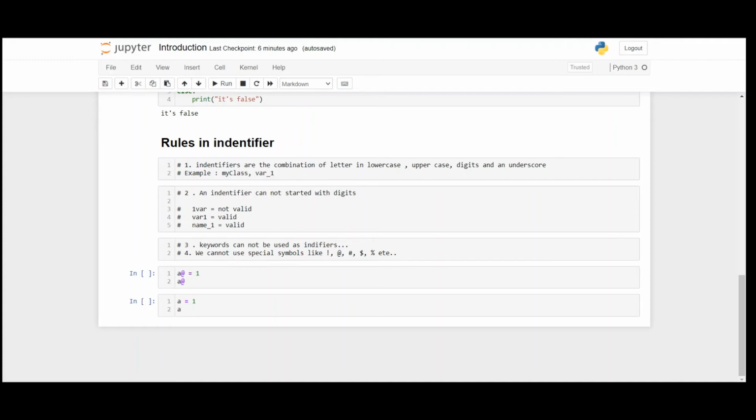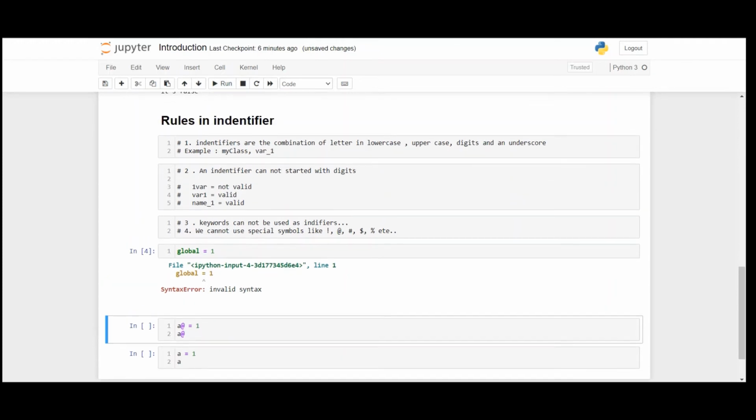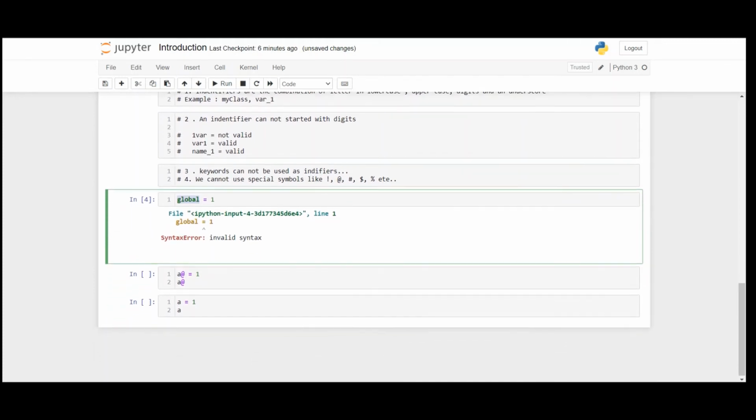If you write a keyword as an identifier, for example global equals 1, I think it will raise a syntax error. There is a syntax error. That means global is a keyword, and we are trying to use the keyword as an identifier, so it raises an error. So global is a keyword, and a keyword cannot be used as an identifier.